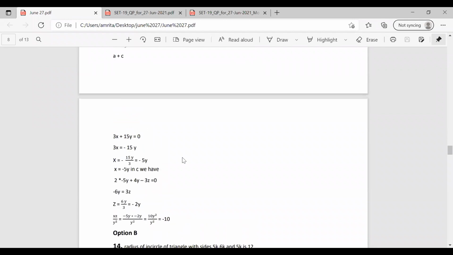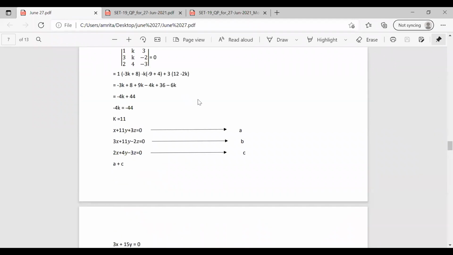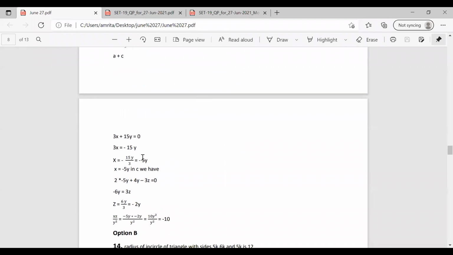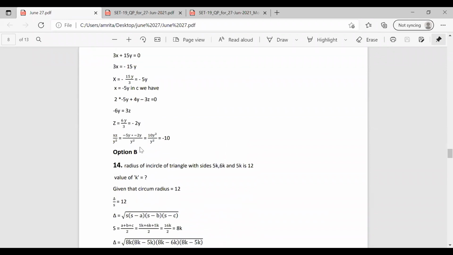So we can easily find out xz by y square. We have x and z in terms of y. So substituting the value of x as minus 5y and z as minus 2y, because in the question it is given xz by y square. So it becomes 10y square by y square. The y square gets cancelled and we have the value of minus 10.